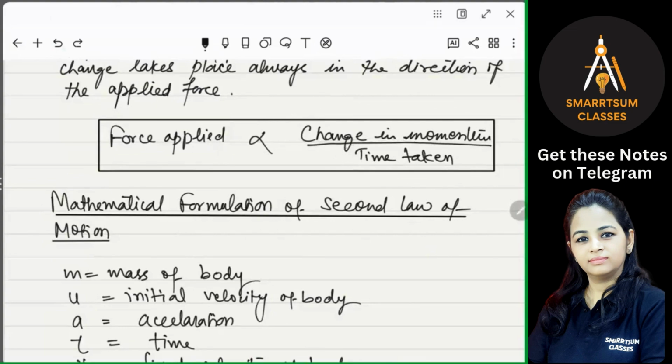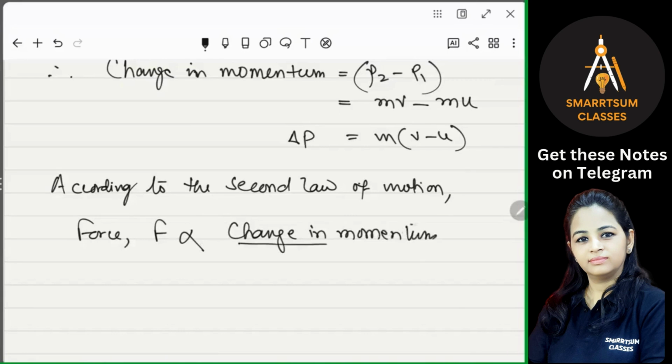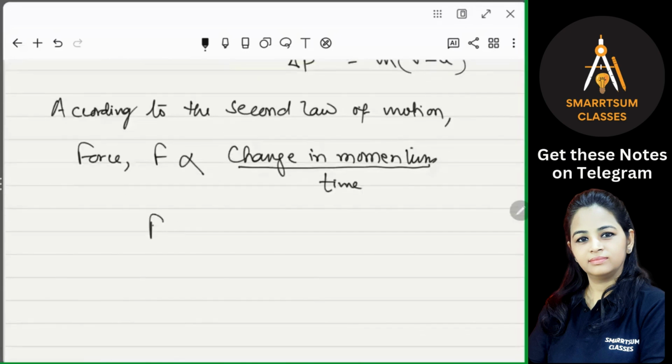So we will use this here. According to the second law of motion, force F is directly proportional to the change in momentum upon time in a particular time interval, right? So F will be proportional to P2 minus P1, the change in momentum, upon t.